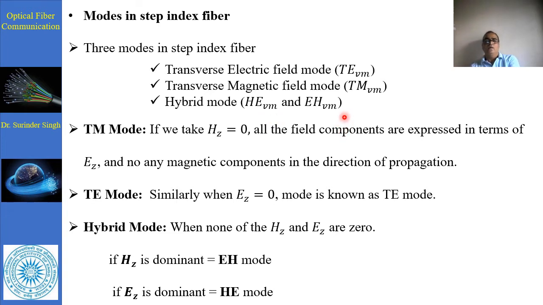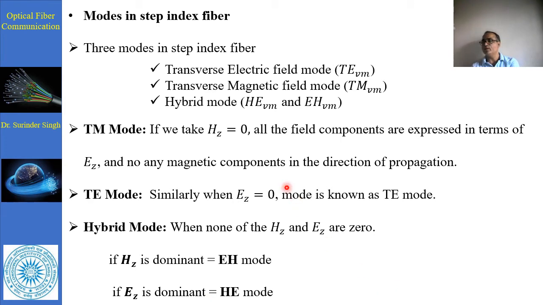Now, if we take Hz equal to 0, all the field components are expressed in terms of Ez and there is no magnetic component in this direction, then we call it a TM mode. The TE mode is that in which the Ez component is 0. A hybrid mode is when no component of Ez or Hz is equal to 0. None of these are 0. If Hz is dominant, then we represent it as an EH mode. If Ez is dominant, then we represent it as an HE mode.